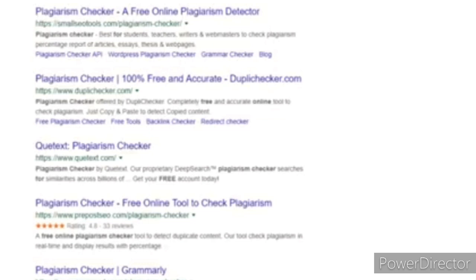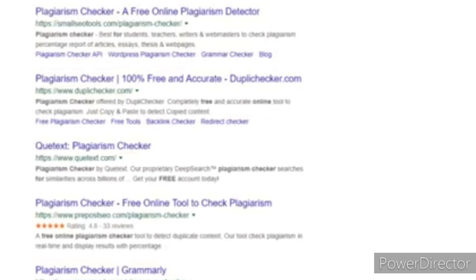So one is the plagiarism checker, a free online plagiarism detector. Another one is your free and accurate duplicate checker. The other one is the plagiarism checker, that is Qtex. Other one here is the plagiarism checker. One more, that is a tool to check plagiarism. One more last one here is Grammarly. So this is also one of the plagiarism checkers.